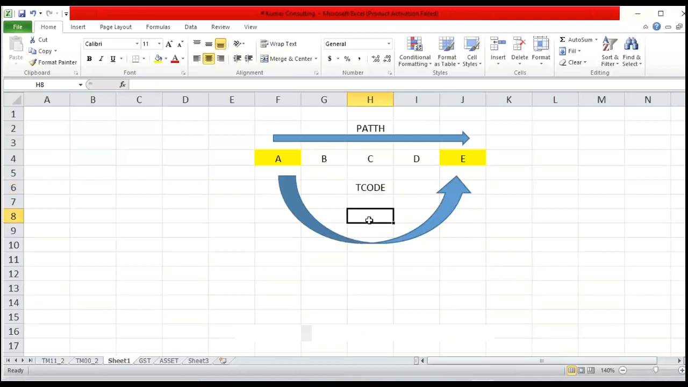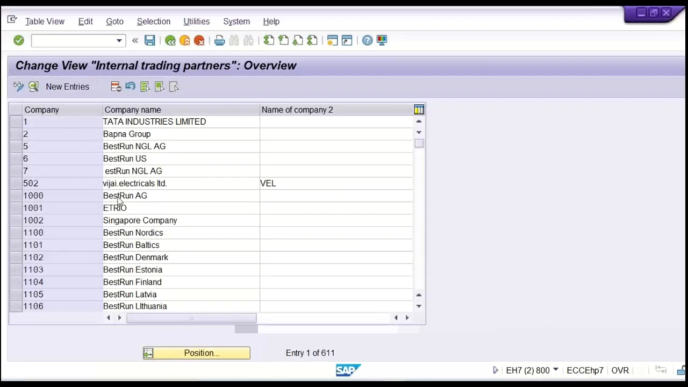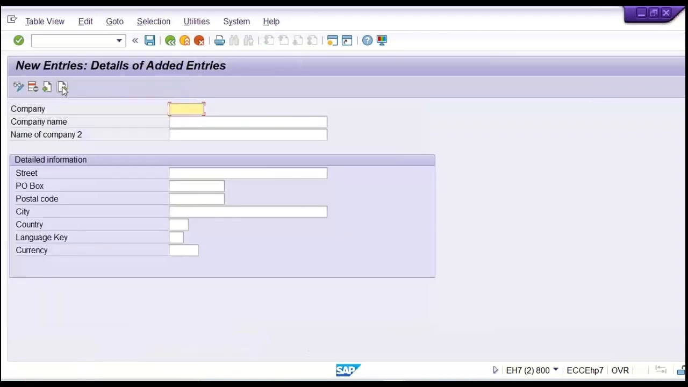I mostly use transaction code. I prefer to use transaction code because directly we are going to enter the screen, right? Okay. Now, look at here, by transaction code. Now you click on new entries here, and then we have to define a company.